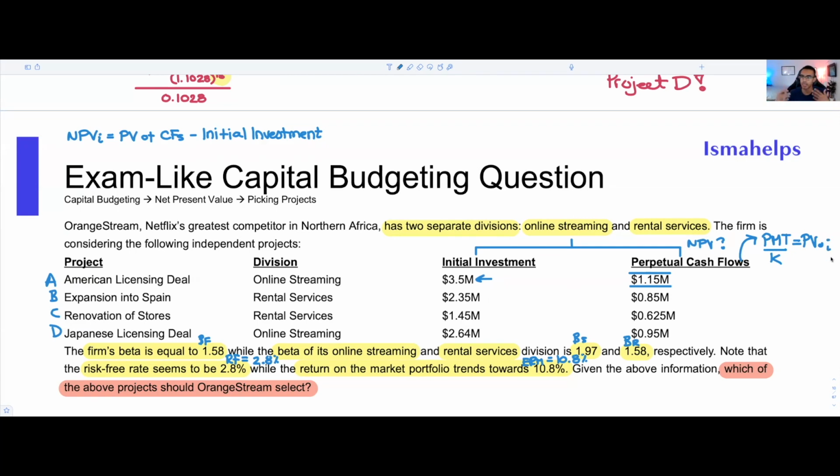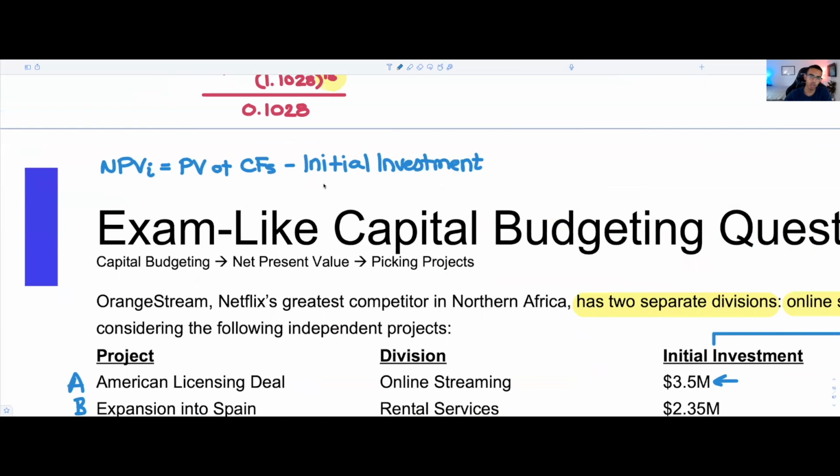So that should be something that's sticking in your mind. So that's important. Now, I'll write up the second formula here, which obviously is to find the present value of our cash flows. We're going to need to use the perpetuity formula.